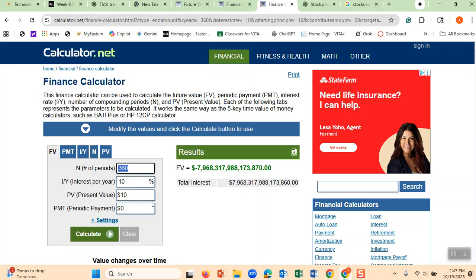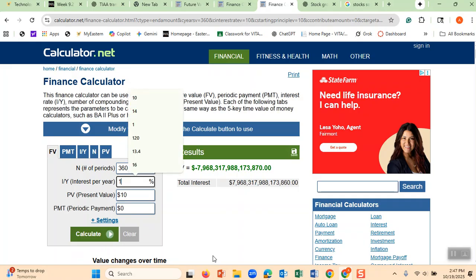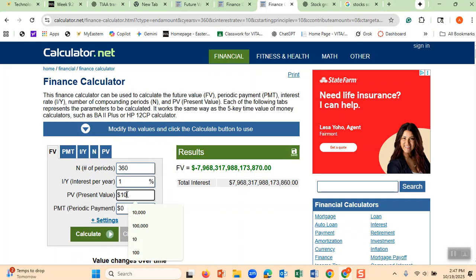Use an example that you want. You might say that I am going to retire 360 months from now, and I am going to put it in an investment that gives me only 1% a month. It can be annual, doesn't matter. And I have bought a stock that is valued, I just bought the stocks that are $20.